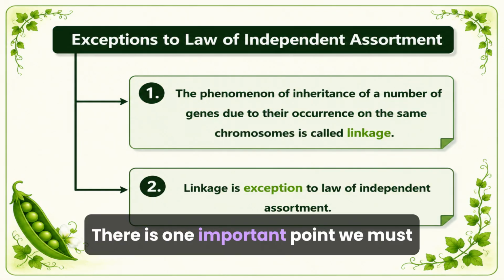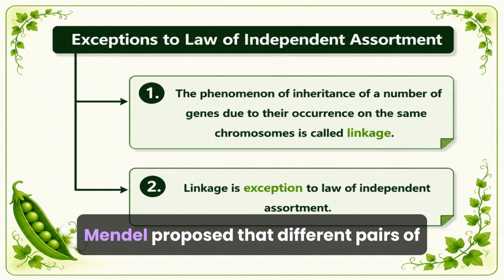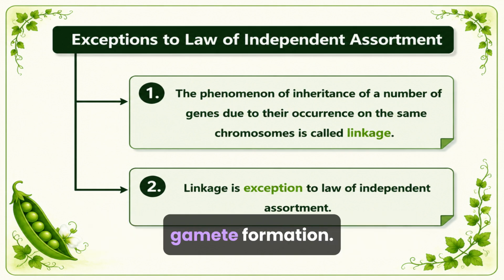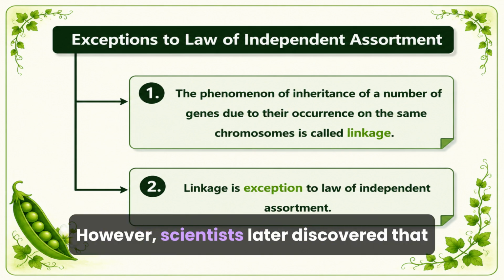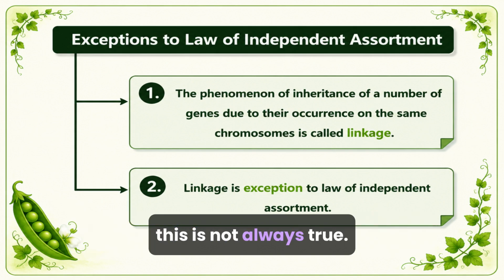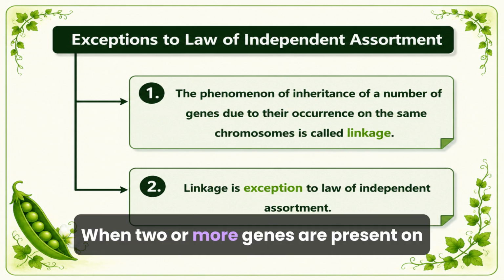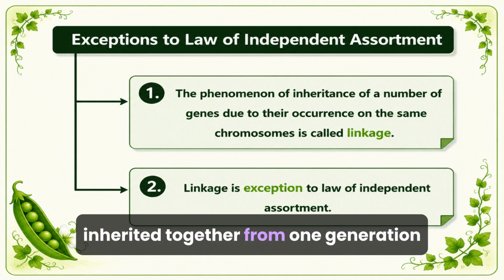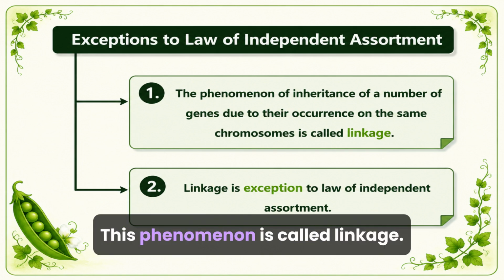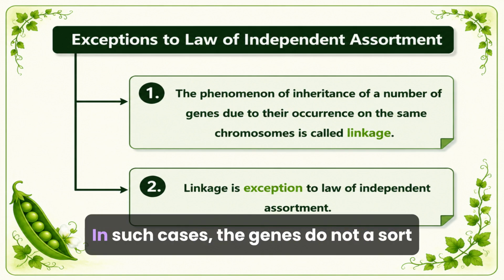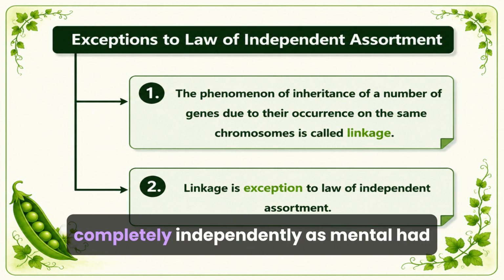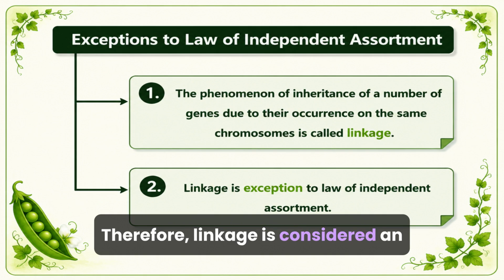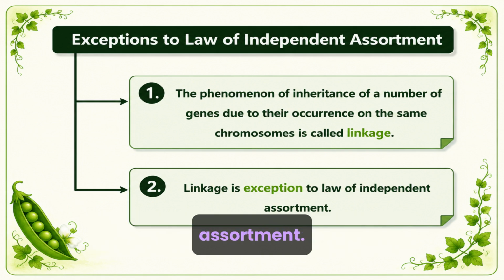There is one important point we must remember. Mendel proposed that different pairs of genes assort independently during gamete formation. However, scientists later discovered that this is not always true. When two or more genes are present on the same chromosome, they tend to be inherited together from one generation to the next. This phenomenon is called linkage. In such cases, the genes do not assort completely independently as Mendel had proposed. Therefore, linkage is considered an exception to the law of independent assortment.